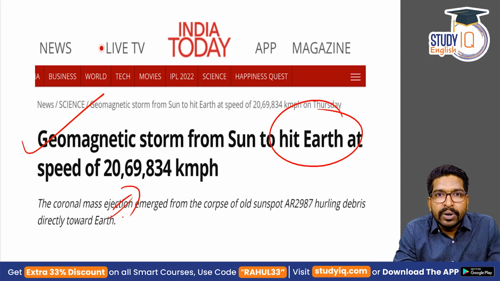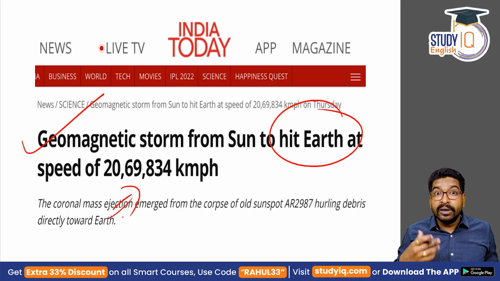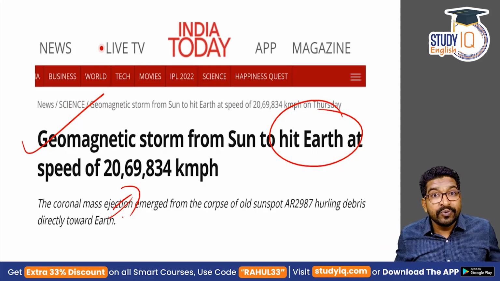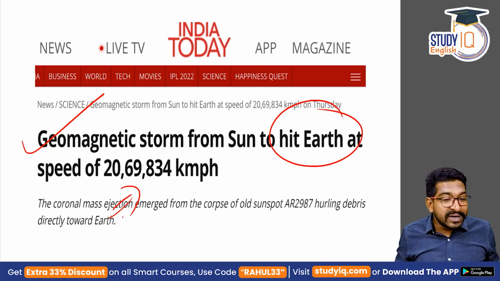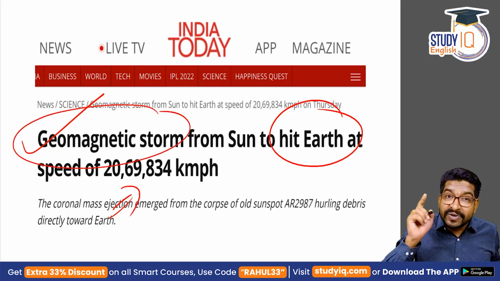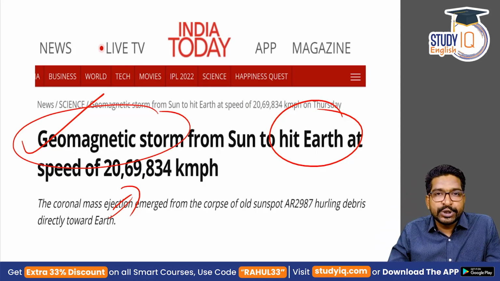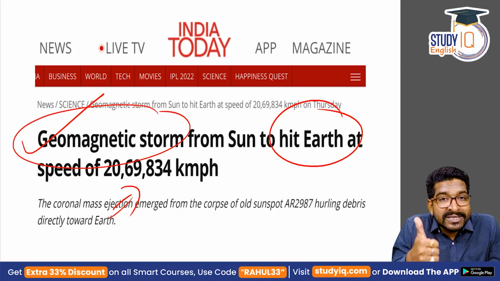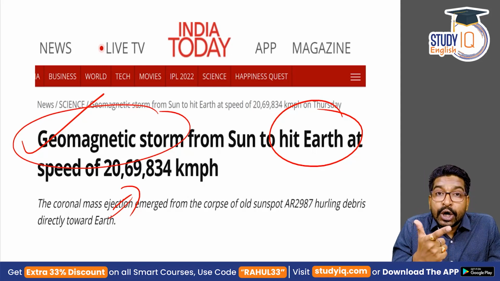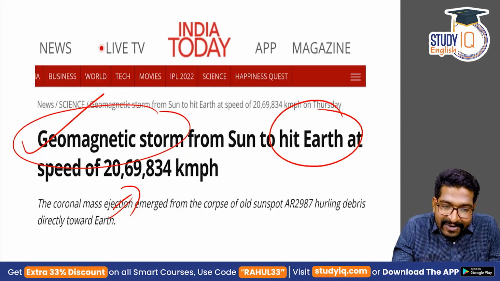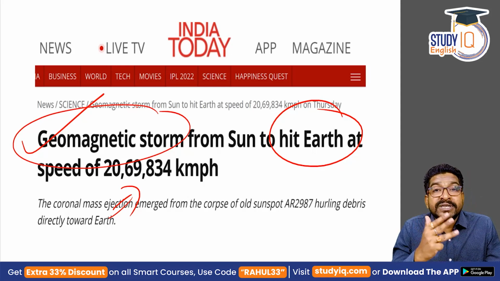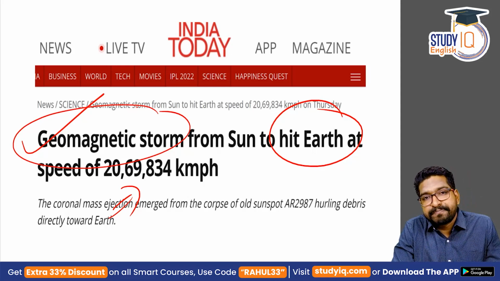You must be thinking now, sir, I did not feel anything mid-April. So we'll understand why you did not feel anything. What is the meaning of this geomagnetic storm, which majorly impacts the upper atmosphere? In this discussion, we'll understand a few concepts. We'll understand what is the meaning of a solar cycle, what is coronal mass ejection, what is a geomagnetic storm, and we'll also understand what are sunspots.